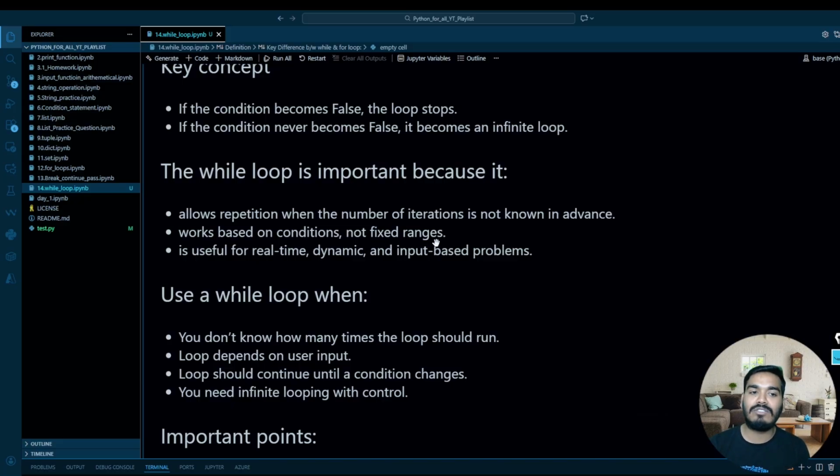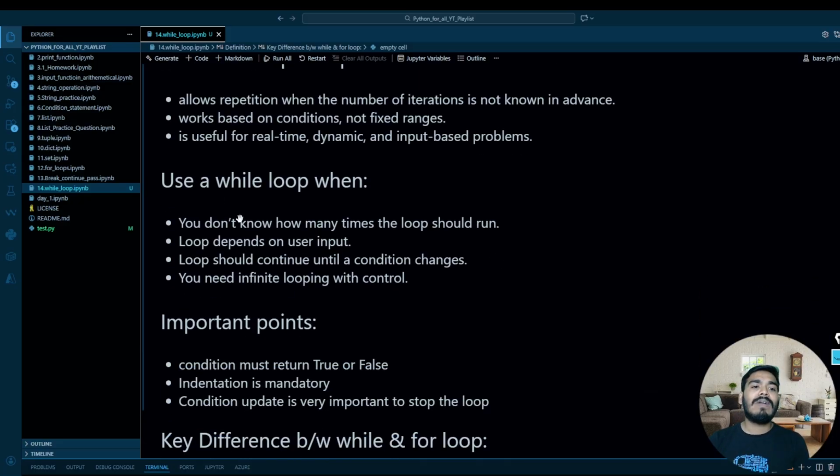As I said, range is not given over here. It is useful for real-time, dynamic and input-based problems. Okay, we'll understand what that means. Now, when to use the while loop? When you don't know how many times the loop should run. In that case, we use the while loop.